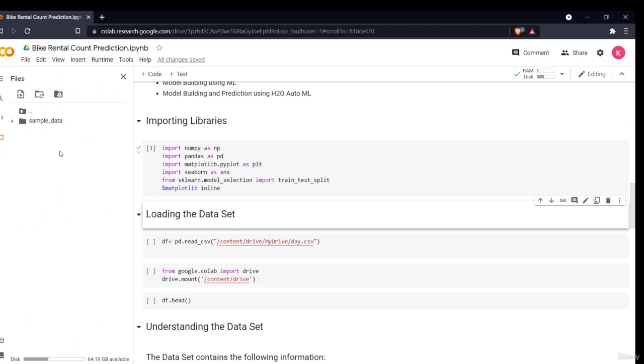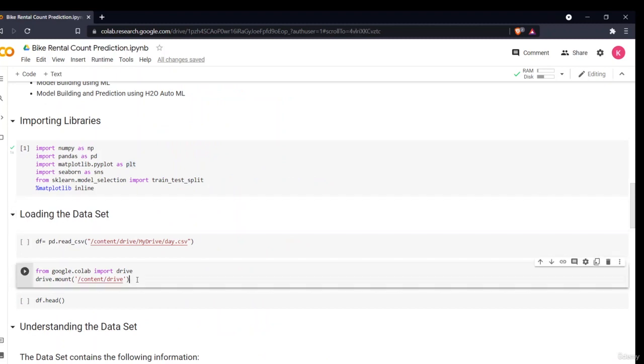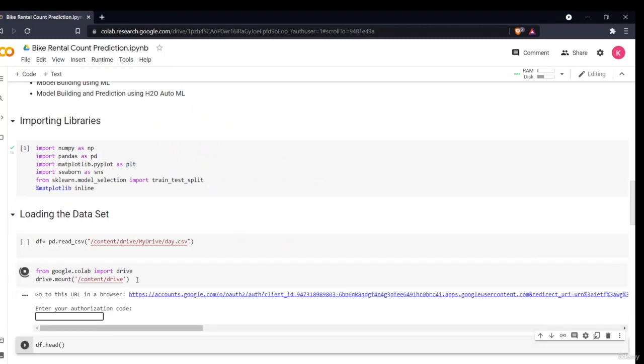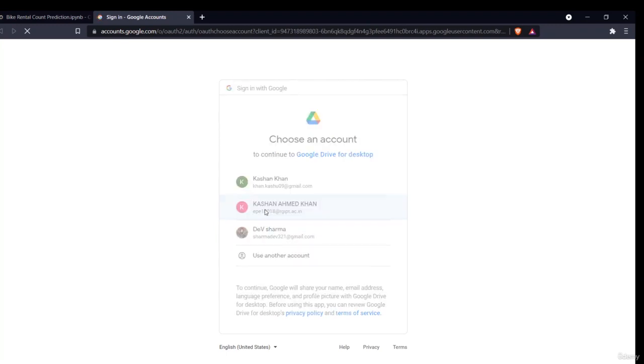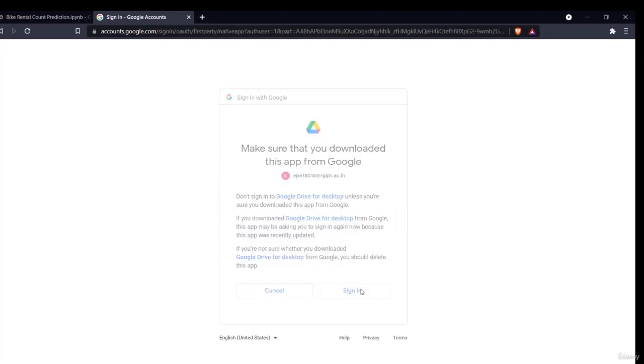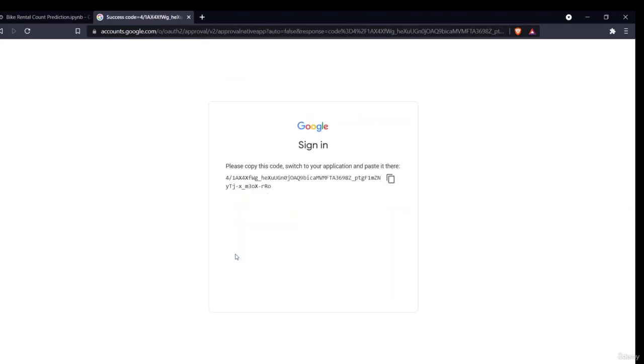So what I'll do, I'll mount my drive. I'll mount my drive data into this Colab environment. How I'll do that? I'll just click on this command, mount drive, and this command will appear. You just have to simply execute it. When you execute it, it will provide you a link. Basically it will take you to your account section in which different accounts are there, and you just have to authorize that account. You have to sign into that account. You have to authorize Google Colab to give me the permission. Then after that, it will give you an authorization link.